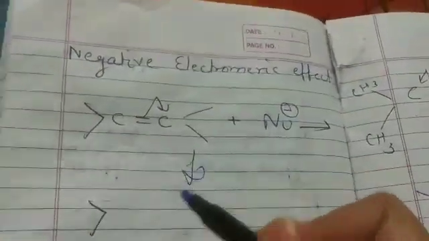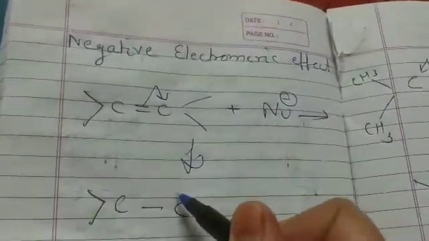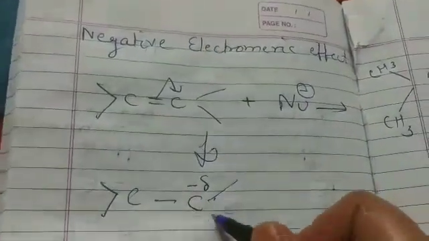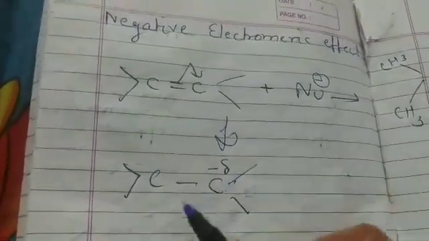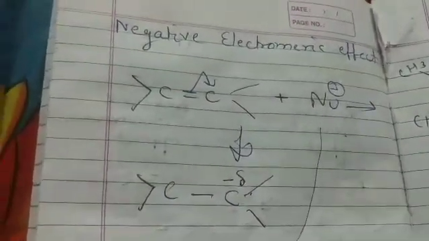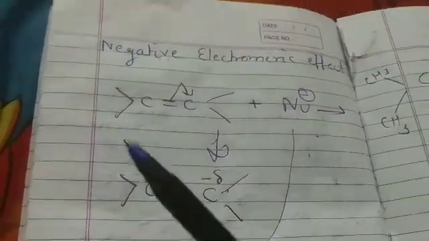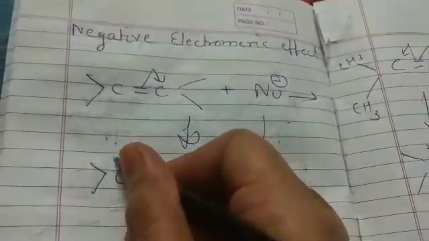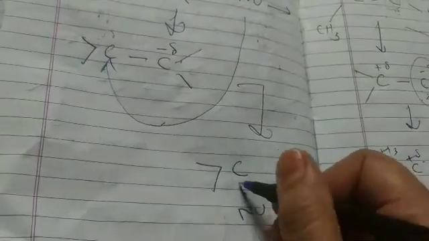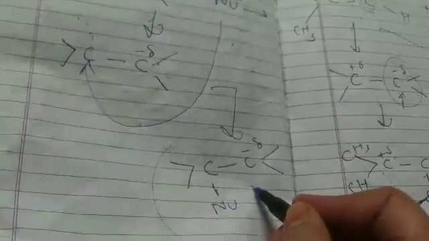What happens is that the electron shifting creates a negative charge, and a nucleophile attacks at that carbon where a positive charge is created. See, here is the positive charge, then the nucleophile attacks at this carbon. And see students, here Nu is attached and here is the negative charge. What is this? This is a carbanion.